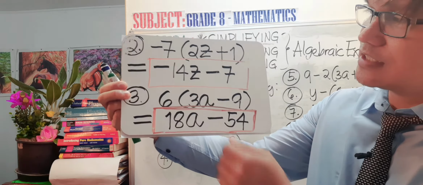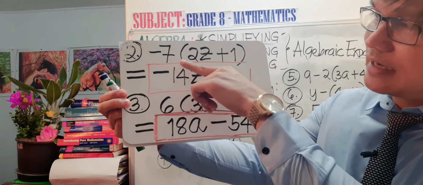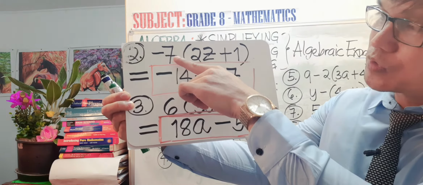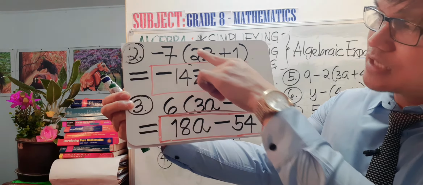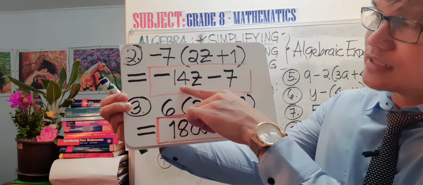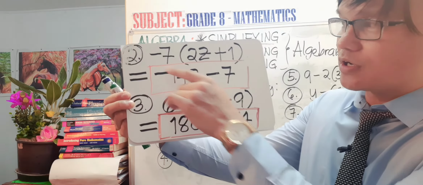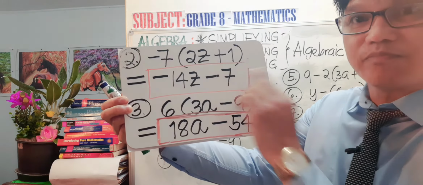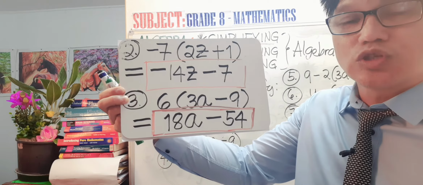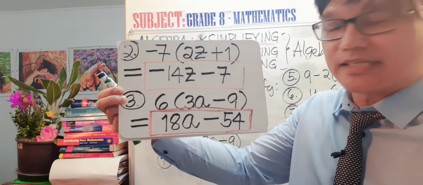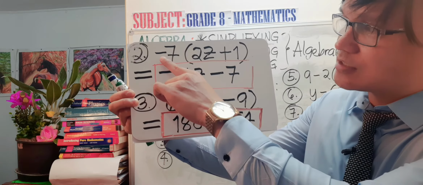Now you notice here that I did not do it step by step anymore. I just go straight. Negative 7 times 2z equals negative 14z. In our previous tutorial, there was a step-by-step there, but that was just to show you how it is done. Once you have mastered it, you can just go straight.